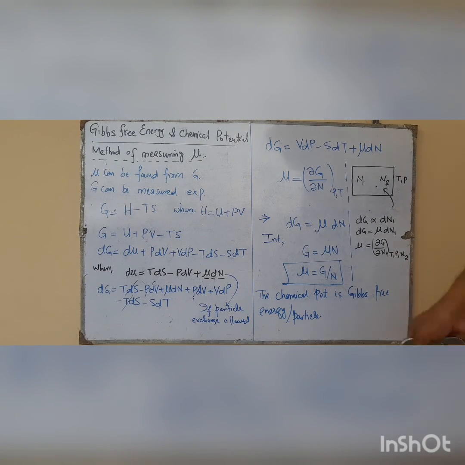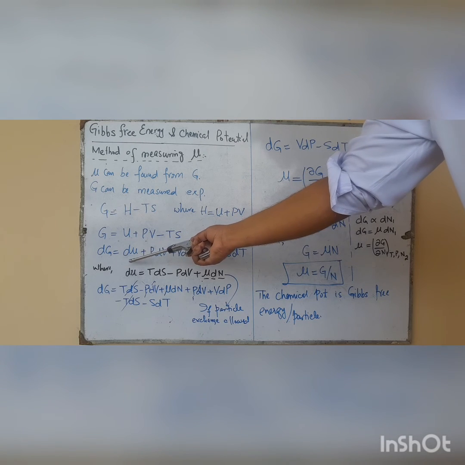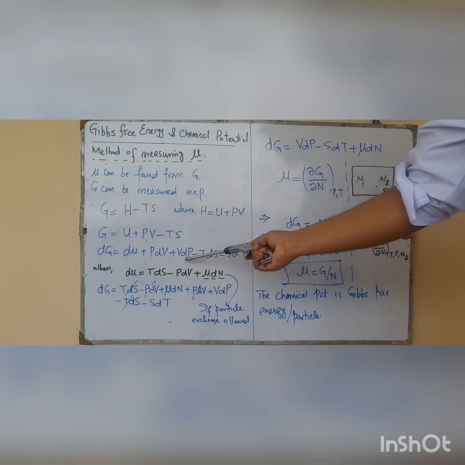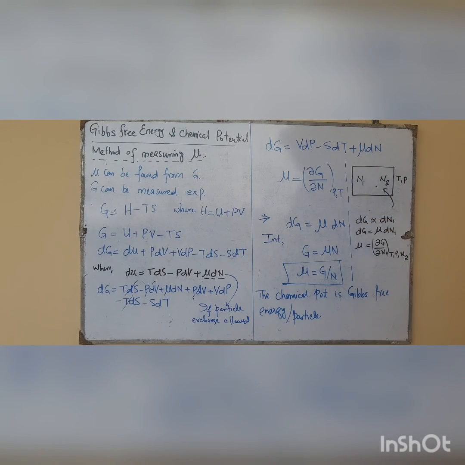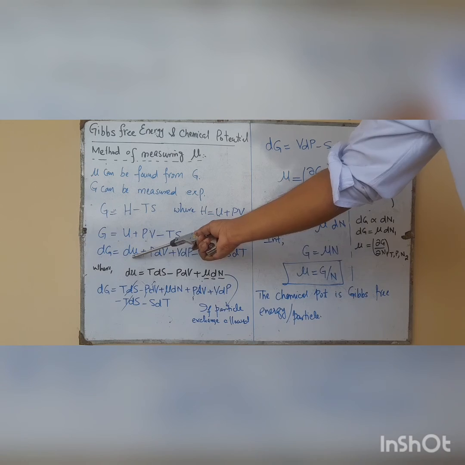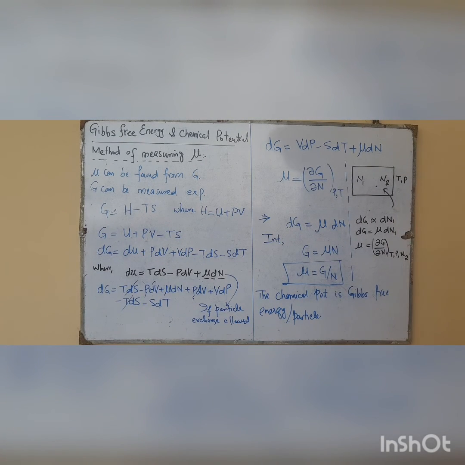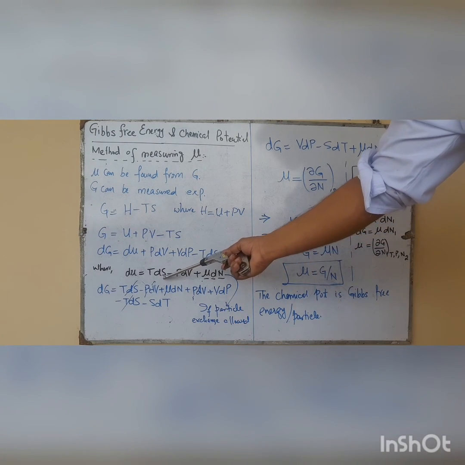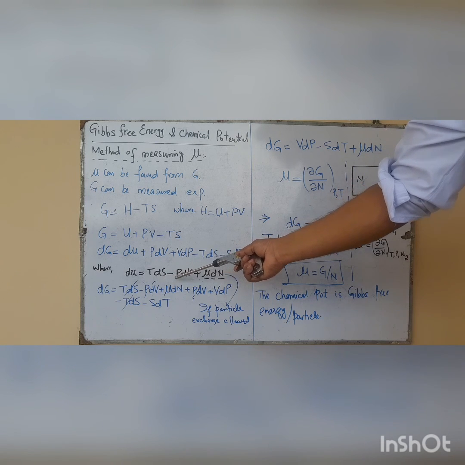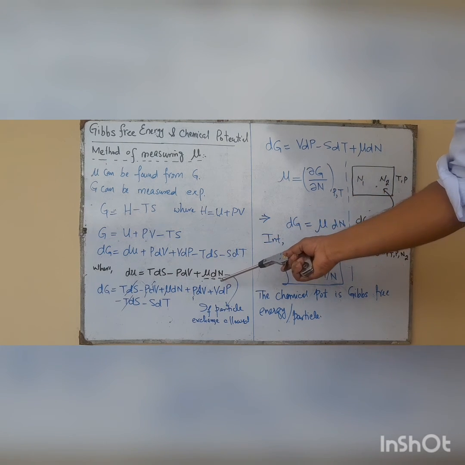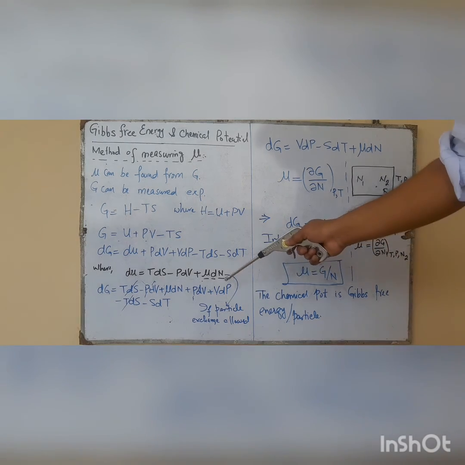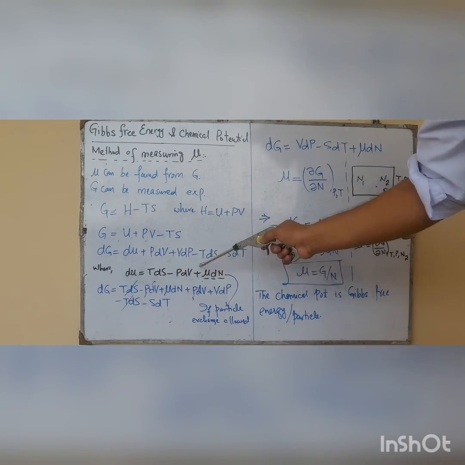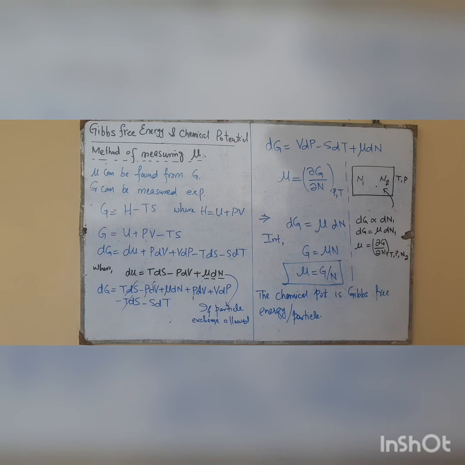A small change in the free energy will be dG equals dU plus PdV plus VdP minus TdS minus SdT, where from the first law of thermodynamics dU equals TdS minus PdV plus mu dN. This term appears whenever you allow the exchange of particles, as well, in the internal energy of the system.